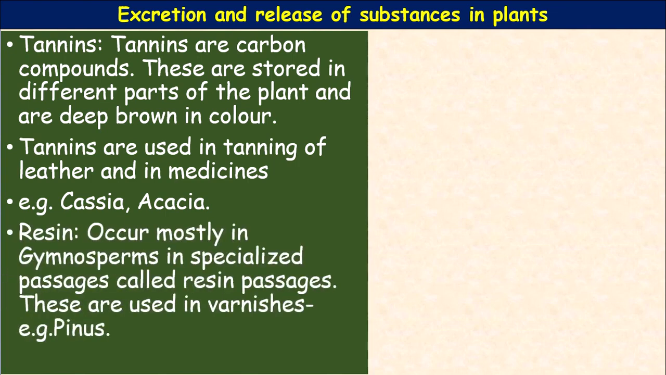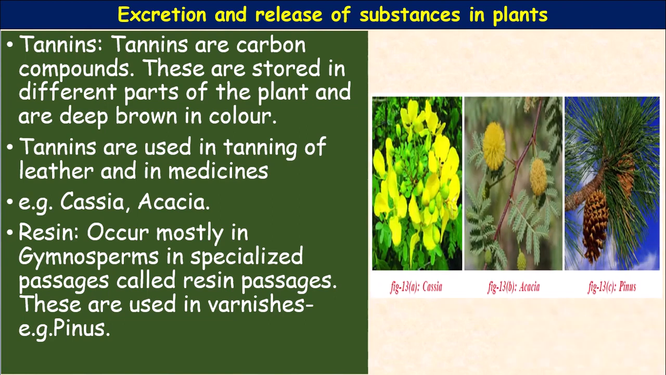Resin. Resin occurs mostly in gymnosperms, like palm-type trees, in specialized passages called resin passages. Internally, these passages are present in the gymnosperms. Resins are used in varnishes and paints. Example: Pinus, a palm-like tree. You can see this is the acacia, tangedu, also acacia, tumma. And Pinus, a palm-like tree.